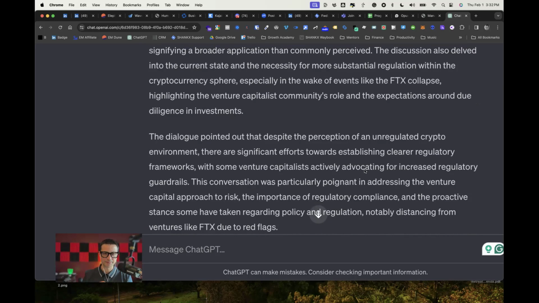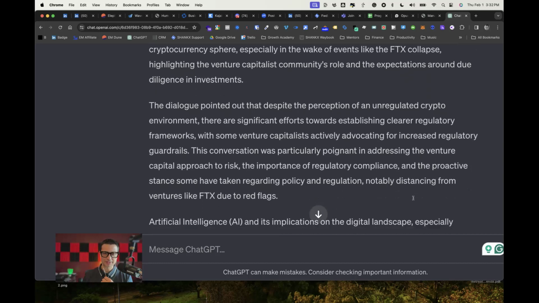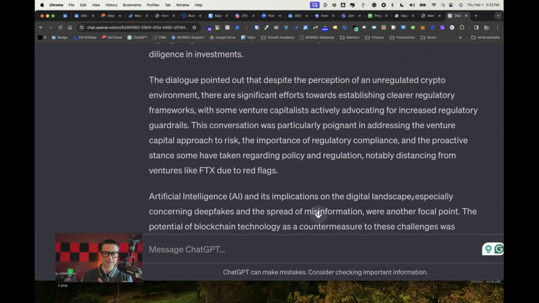The dialogue pointed out that despite the perception of an unregulated crypto environment, there are significant efforts towards establishing clearer regulatory frameworks, with some venture capitalists actively advocating for increased regulatory guardrails. This conversation was particularly poignant in addressing the venture capital approach to risk, the importance of regulatory compliance, and the proactive stance some have taken regarding policy and regulation, notably distancing from ventures like FTX due to red flags.